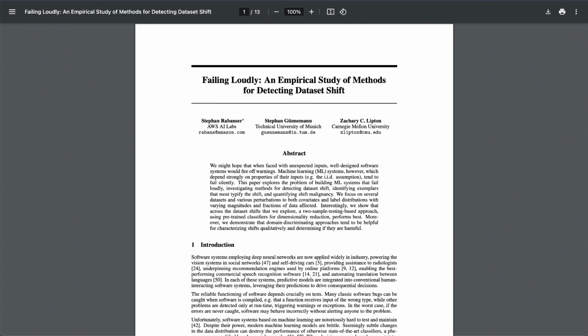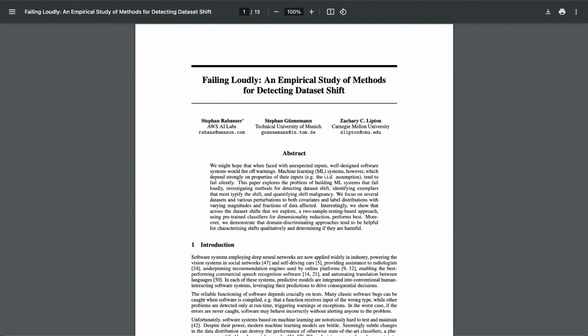Scientists are exploring things like online learning algorithms that can learn from each new data point as it arrives, and techniques to track changes in data distributions over time. It's like the model is constantly learning and adapting just like we do. But even if we can detect shifts in real time, how do we know when to actually take action? I mean, remember how we talked about some shifts being benign?